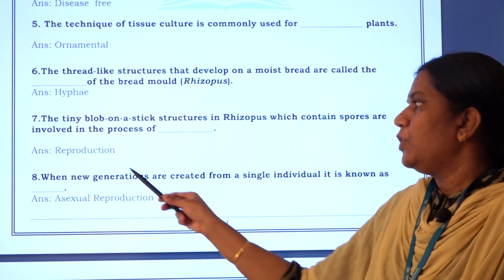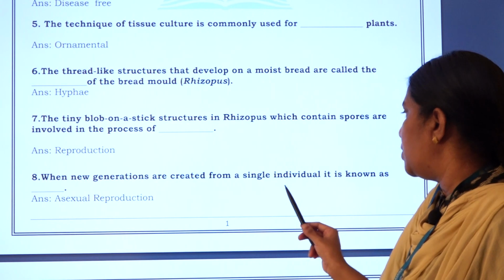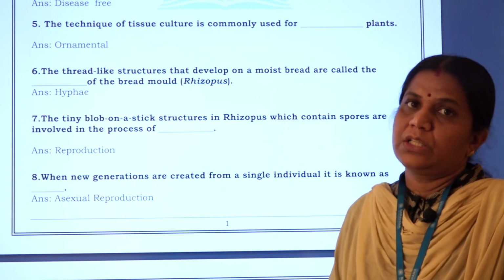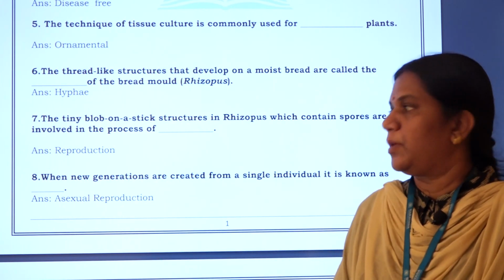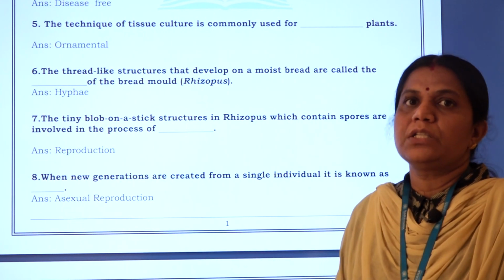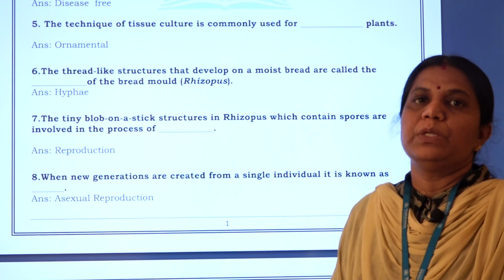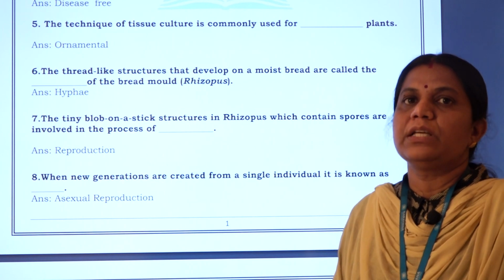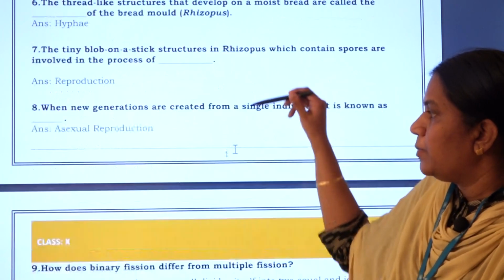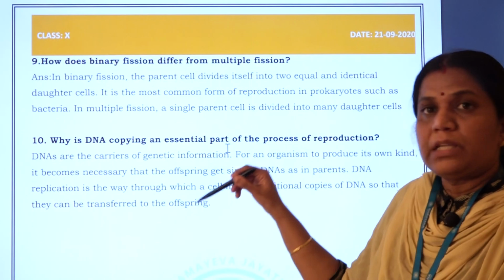Eighth question, when new generations are created from a single individual, it is known as dash reproduction, that is asexual reproduction. So, here when new generations are produced from a single individual, a single parent is involved, that is called asexual reproduction. In sexual reproduction, two parents are involved.